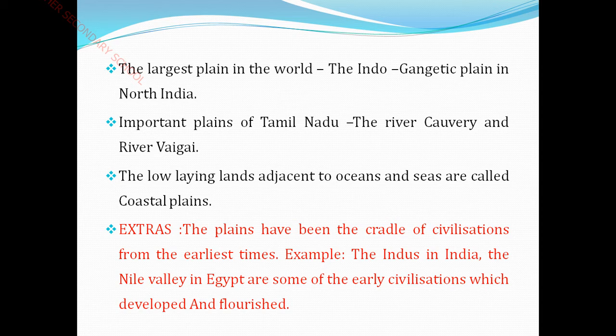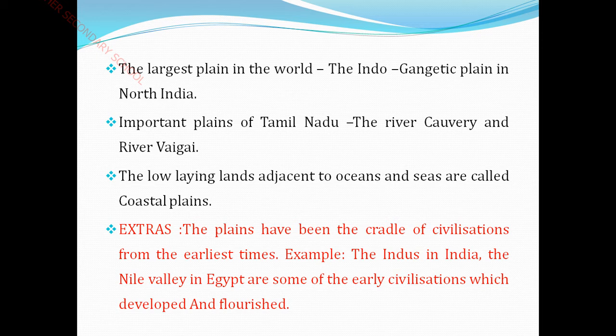Important plains of Tamil Nadu, you can say, are the river Kaveri and the river Vaigai. These two are very, very important plains of Tamil Nadu. The low-lying lands adjacent to oceans and the sea are called what? The meaning of coastal plain is the low-lying lands adjoining the ocean and the seas. Coastal plains. Okay, yes. Some extra points I want to share with you, children.